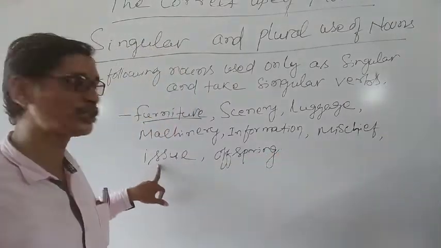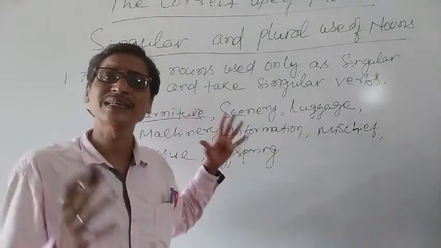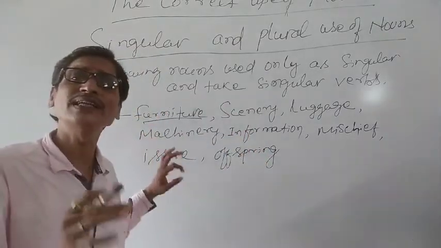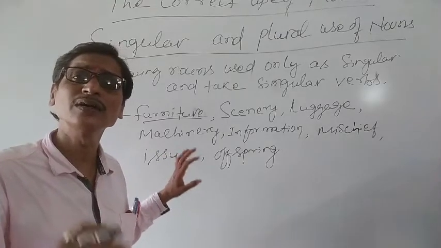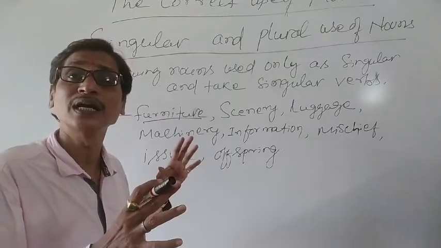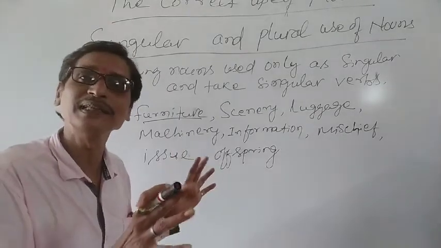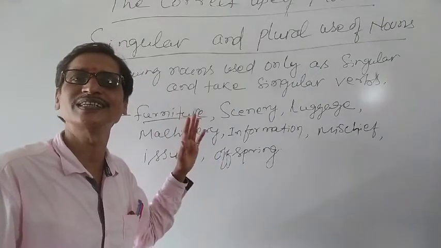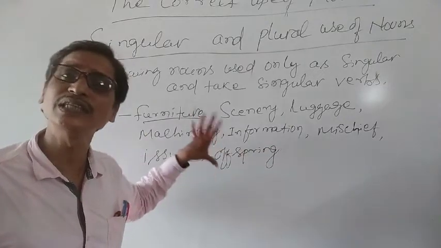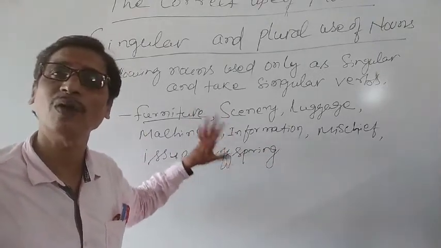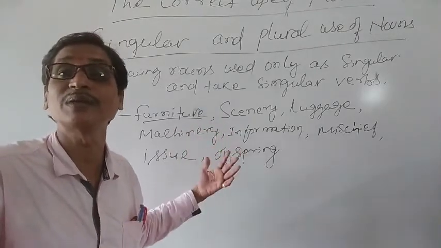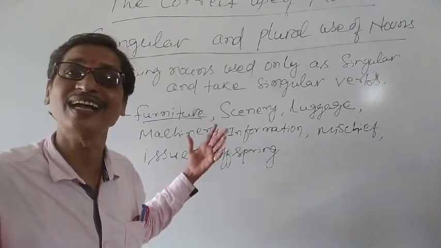Similarly, issue, offspring, these words if used in our statement, you must think that they are singular nouns and we must use a singular verb with them. Then only we can have the agreement between the verb and subject, as we discussed in our previous class. So these nouns are used as singular nouns and take singular verbs. Let's understand some other nouns, whether we can use them as singular or plural.